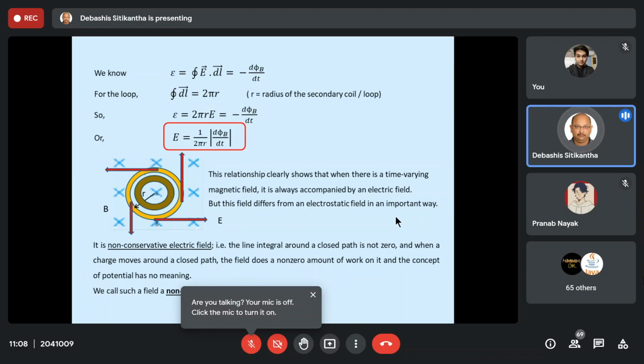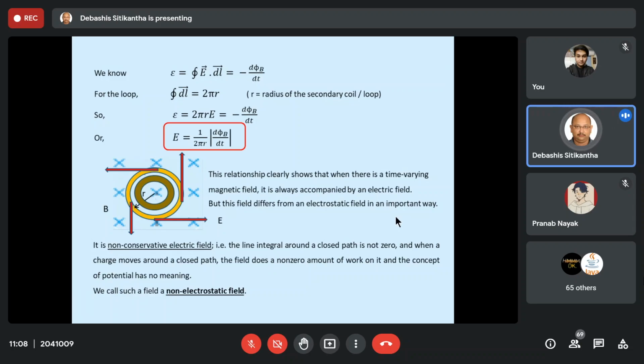As I told you, an electrostatic field is basically a conservative electric field, where if we are moving a point charge inside this uniform electrostatic field, the work done is independent of the path taken. And secondly, if we start from a starting point, move along a path and terminate at the same starting point, the total work done is equal to 0.